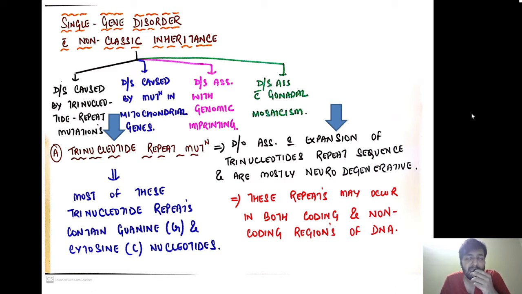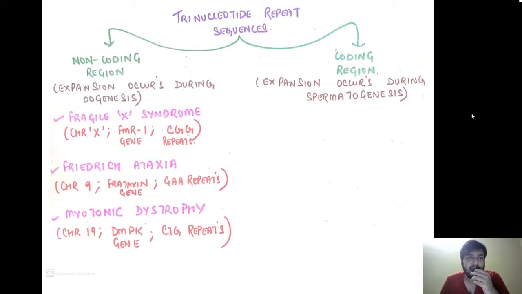An excessive repeat of these sequences leads to certain disorders which are neurodegenerative, meaning they involve the central nervous system. These repeats may involve both coding as well as non-coding regions of the DNA. Remember that in most trinucleotide repeats, out of the three bases, two of the most common are guanine and cytosine. These two will be present everywhere. So let us see the disorders.